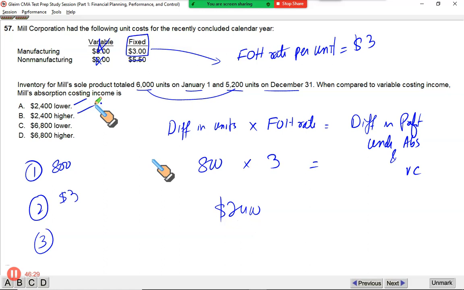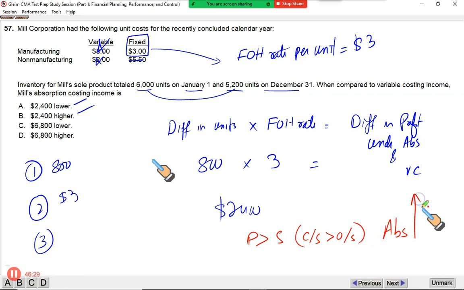Now let's probe further into detail. We just discussed that whenever production is more than sales, or in other words, whenever the closing stock is more than opening stock, the absorption costing profit would be higher. Conversely, whenever sales are more than production, or whenever the opening stock is more than closing stock, what would it mean?